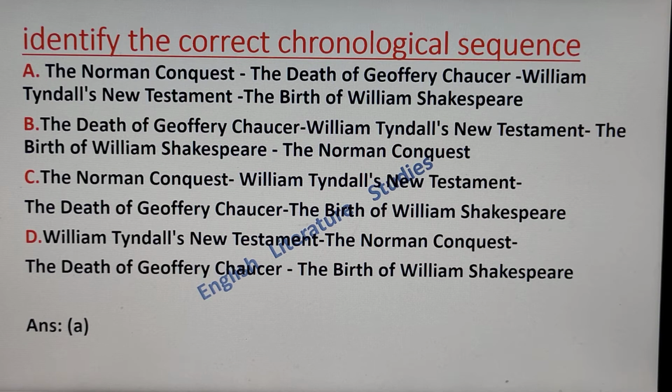And the right answer is option A. The chronological sequence is like this: the Norman Conquest, the death of Geoffrey Chaucer, William Tyndale's New Testament, the birth of William Shakespeare. And you will be able to answer these questions if you are regular on my channel and you are watching the chronological sequences of different periods. All the periods I have discussed in chronological sequence, with historical events and literary works, along with their writers. So you can also check those videos.